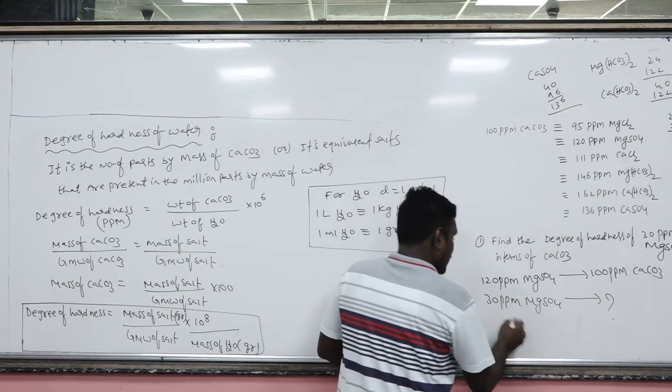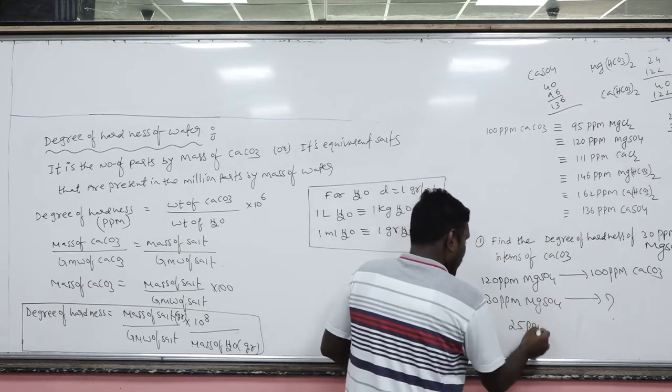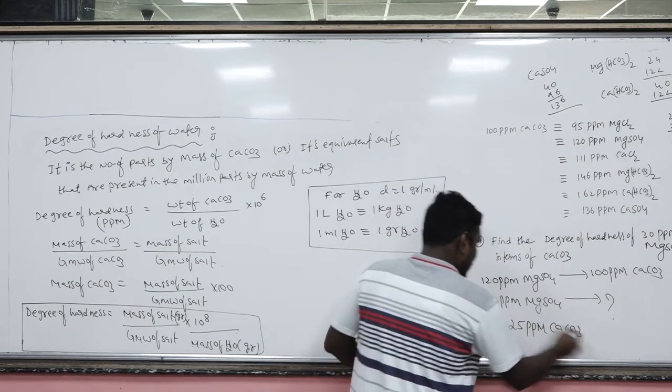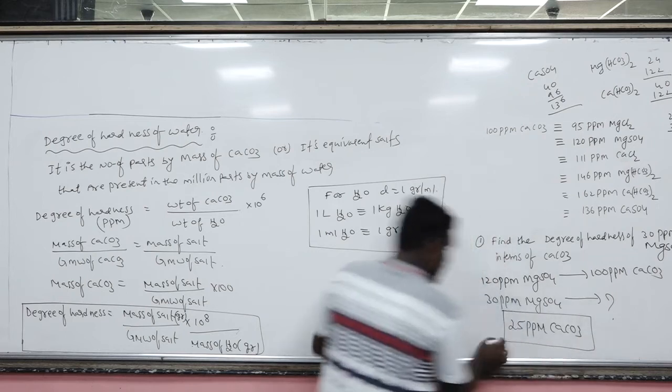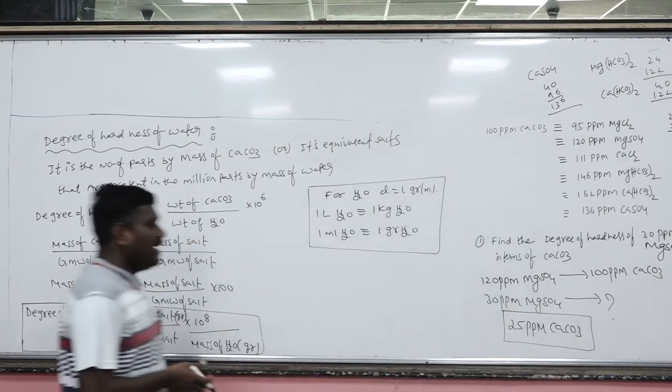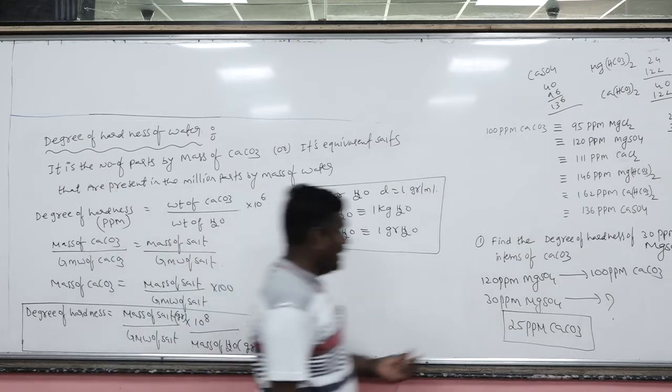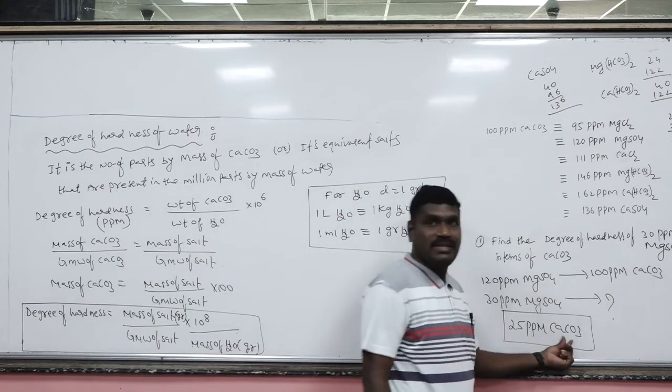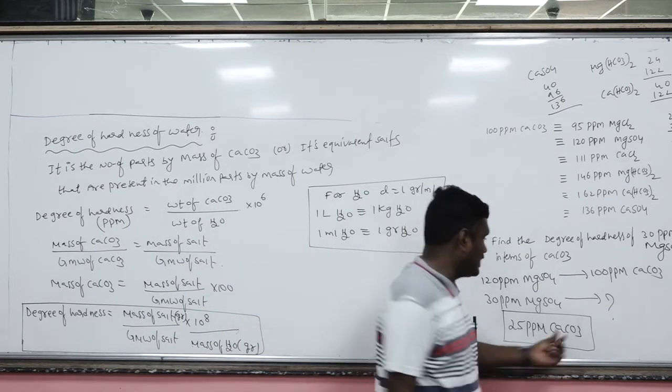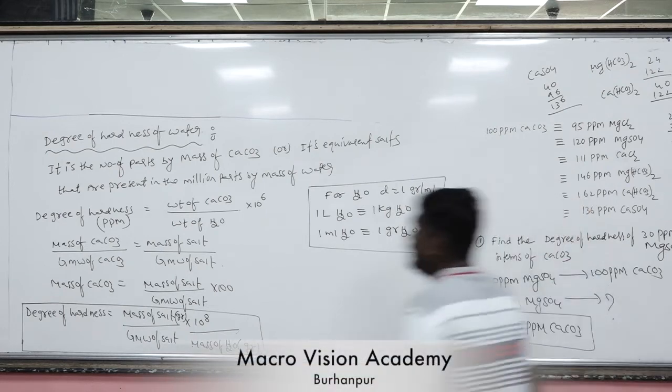Okay. Now the answer is 25 ppm of CaCO3. In most of the problems, the final answer, the parts per million, we have to express in terms of CaCO3. Okay.